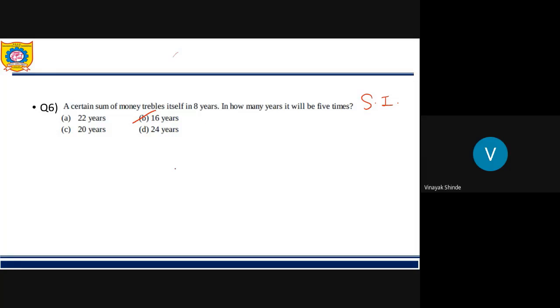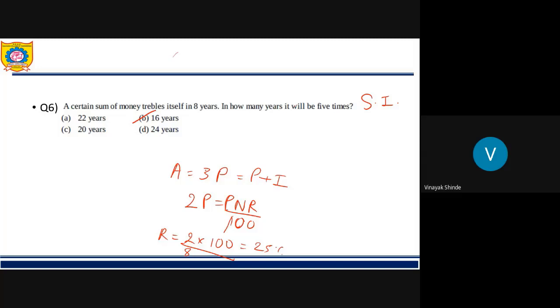So what is given: amount becomes 3 times itself in 8 years. Amount is equal to principal plus interest. So if we reduce one P from this, it becomes 2P, and this is the interest, that is P n r upon 100. The value of n we know, and r we have to find out. So 2 into 100 upon n, which is 8, so r is equal to 25%.